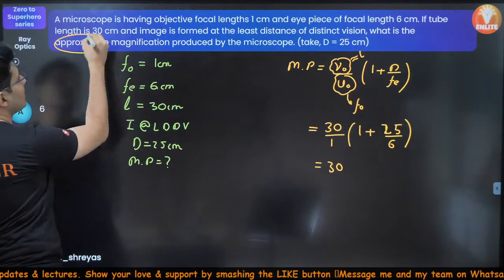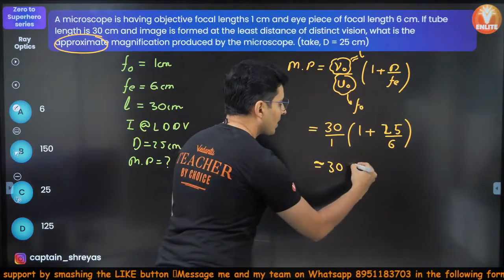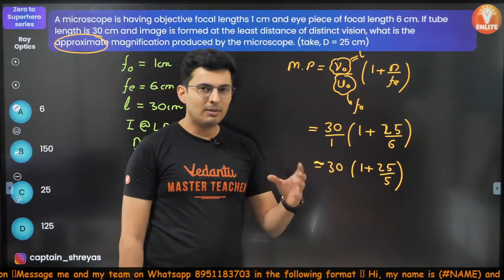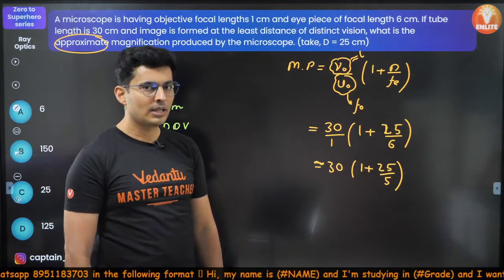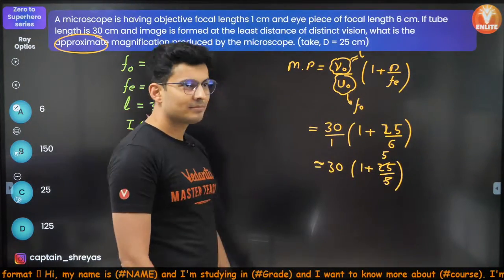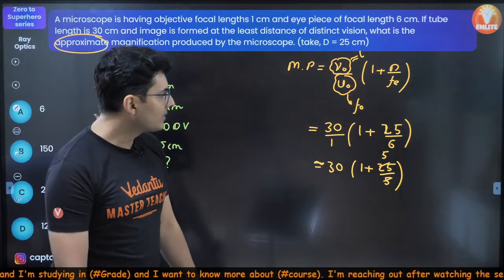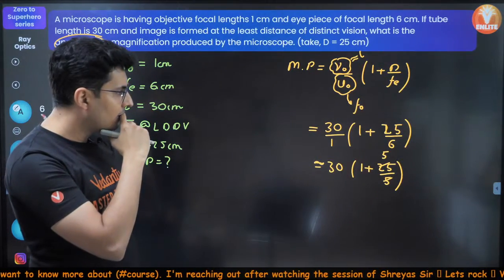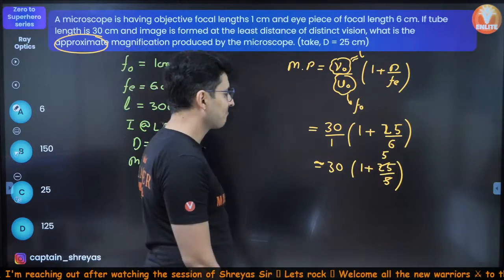we have to make some approximations. So let's do an approximate calculation. I will put approximately 1 plus 25 by 5 roughly. I know 25 by 6 is smaller. 25 by 5 will give me a slightly higher value. 25 by 5 I know is nothing but 5. 5 plus 1. Okay. So guys, this is one catch. I think I made a wrong approximation. I should not do that.